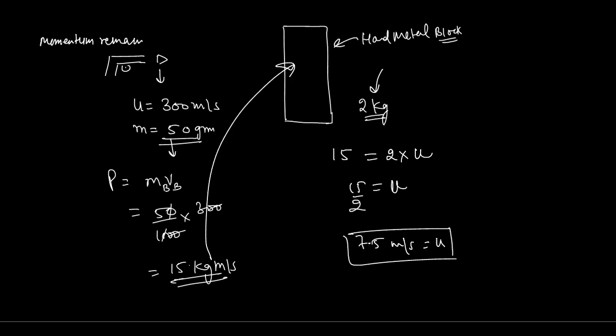Momentum remains conserved. Since when the velocity of the bullet becomes zero, the whole of the momentum will be transferred to this metal block, that is 15 kg meter per second. Now it simply means how much time this wooden block is going to take to stop that bullet. If the time duration is more, then the momentum transfer time will be more. What does this statement mean? Let me explain one more time.